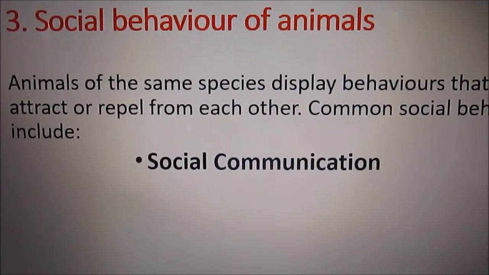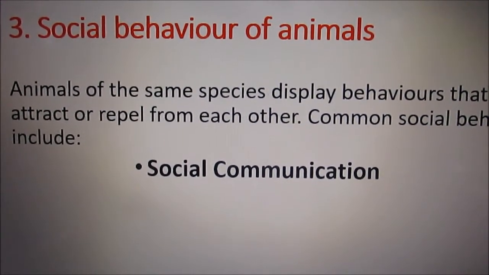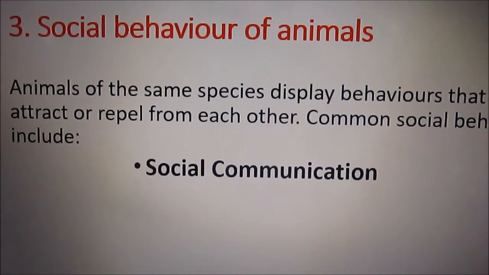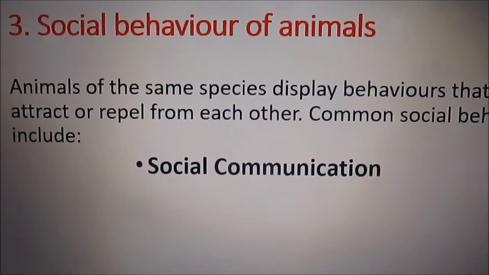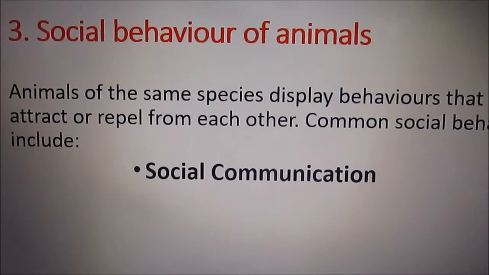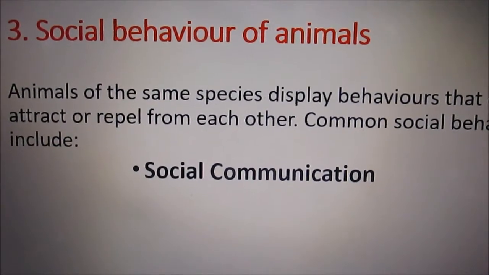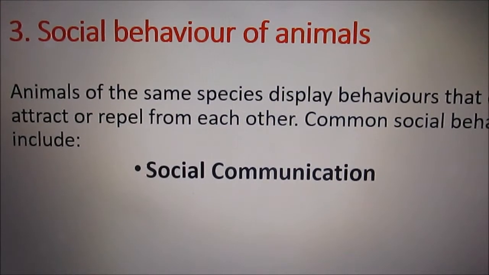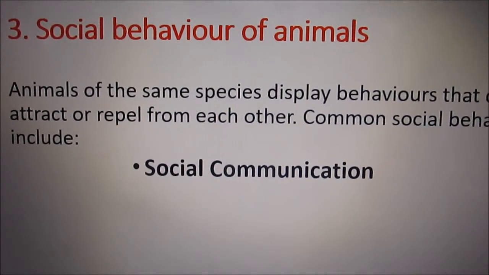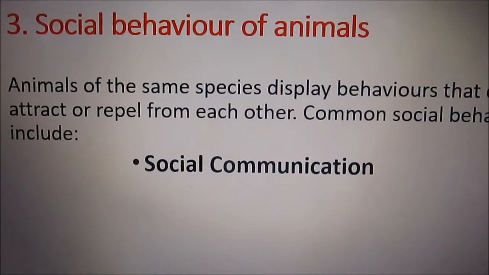Animals among themselves have social communication. They can cry to show that they are happy, or scared, or annoyed. So they have a kind of social communication.